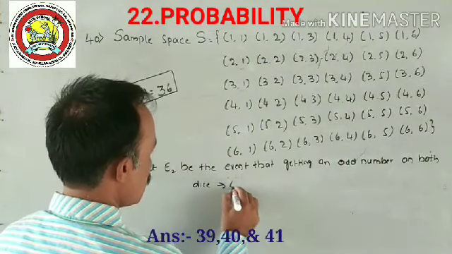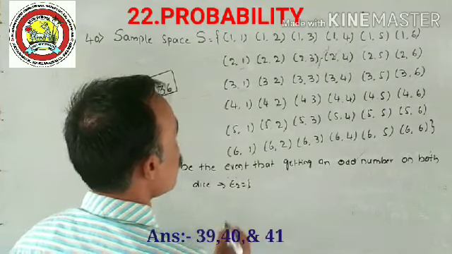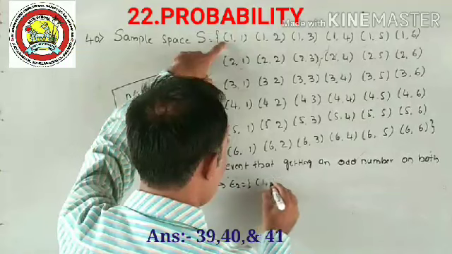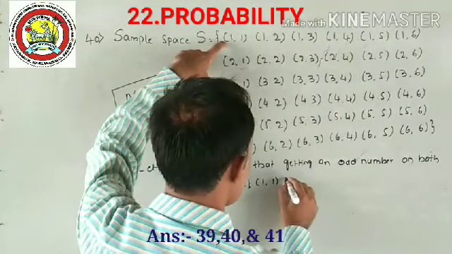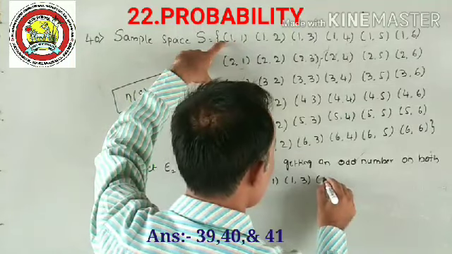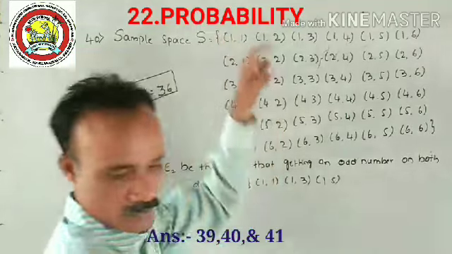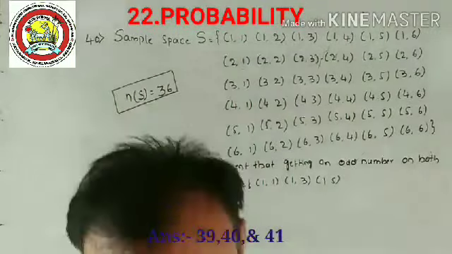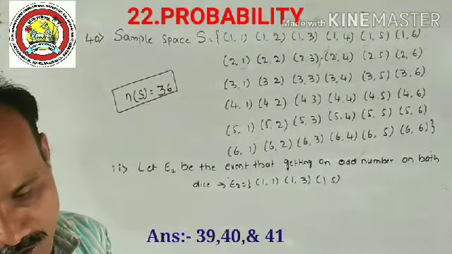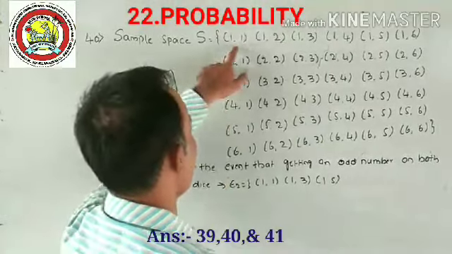As first to write E2 as both odd numbers: 1 1, next 1 3, next 1 5.